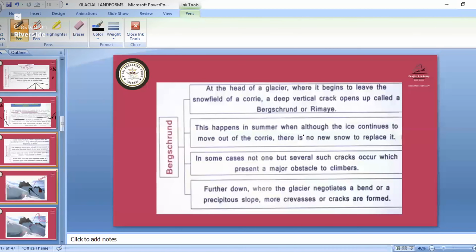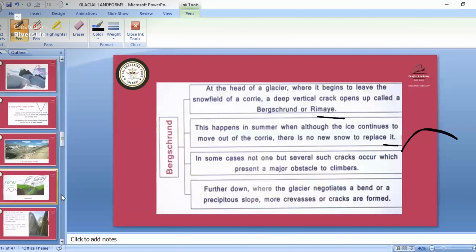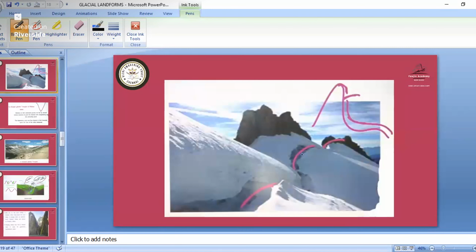So this happens in summer when, although the ice continues to move out of the quarry, there is no new snow to replace it. So that particular fault is the Bergschrund or Rimaye. Remember this one. This is also an erosional landform. See, in this shape also, erosional landforms are taking place.